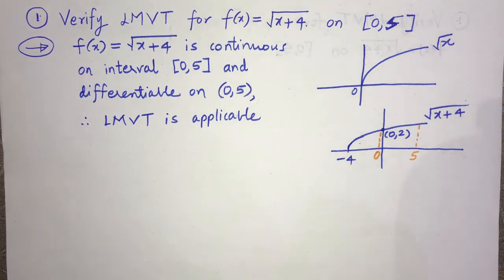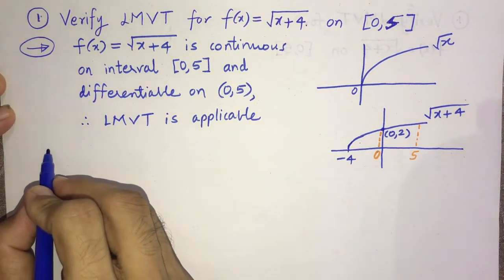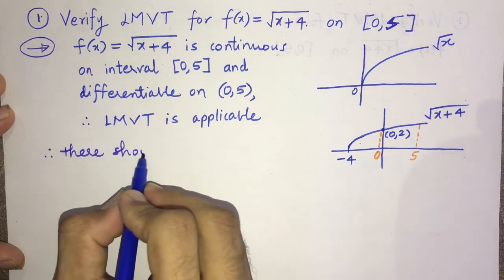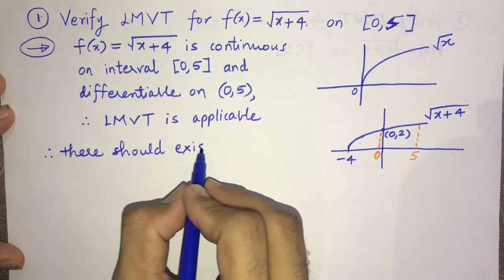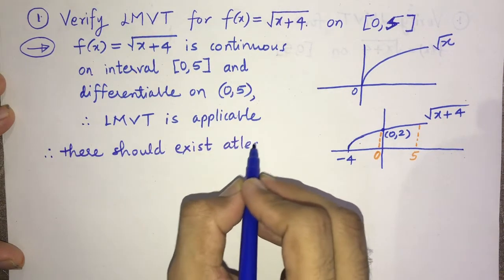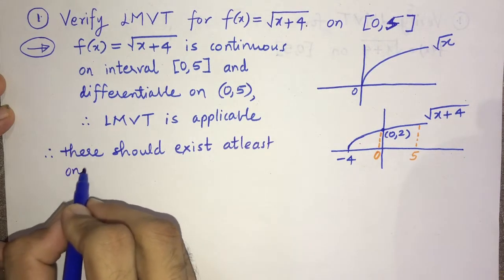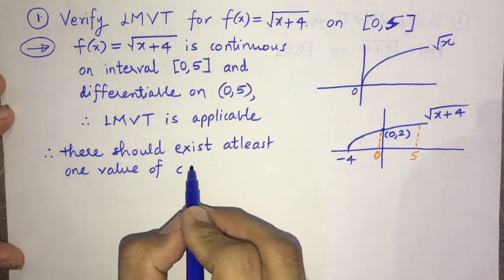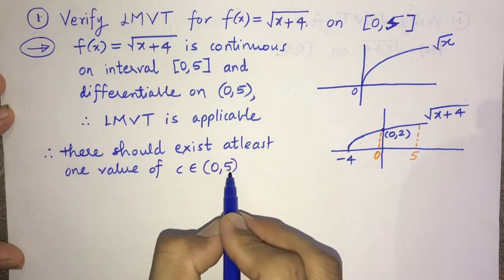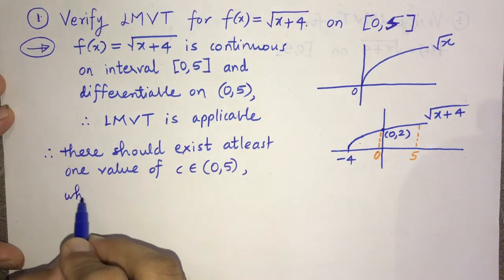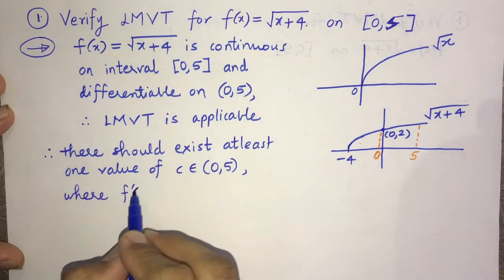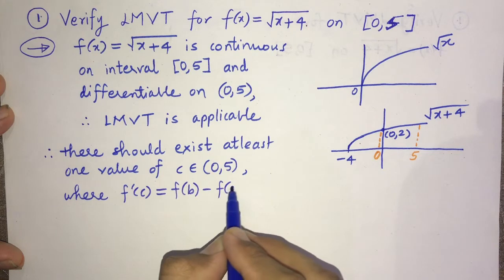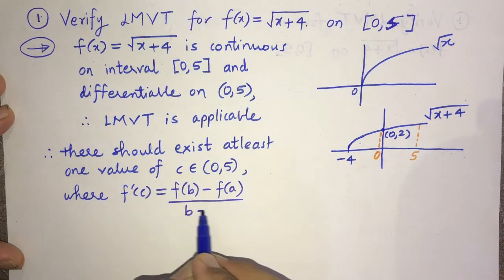Now according to LMVT, therefore there should exist at least one value of c belonging to the interval 0 to 5 where f dash c is f(b) minus f(a) upon b minus a.